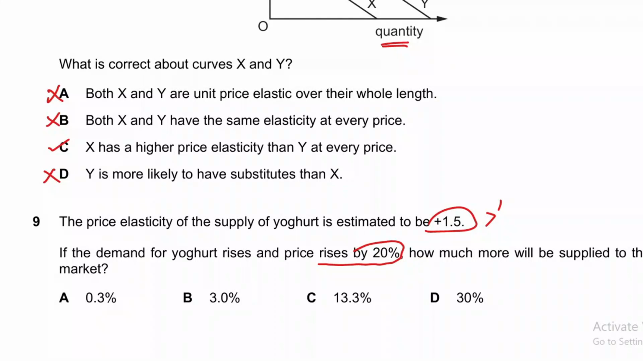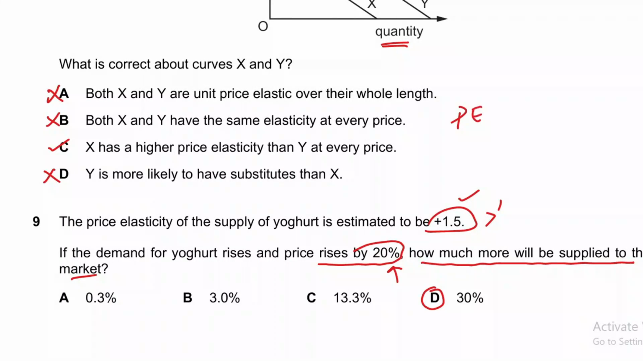So since the examiner is asking how much more will be supplied to the market, PES is 1.5, which means there will be a more than proportionate change in quantity supplied. There is only one option that shows a greater change in quantity supplied than the change in price. Change in price is 20%, so there should be a greater change in quantity supplied, that is 30%. You can verify this as well.